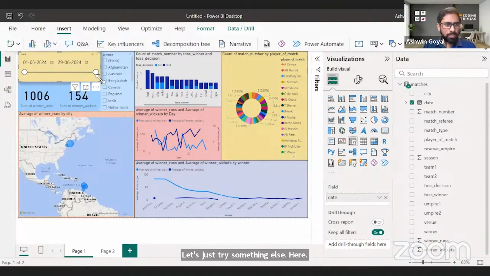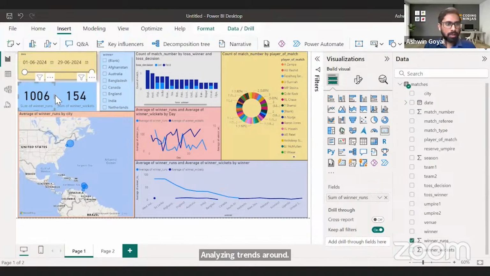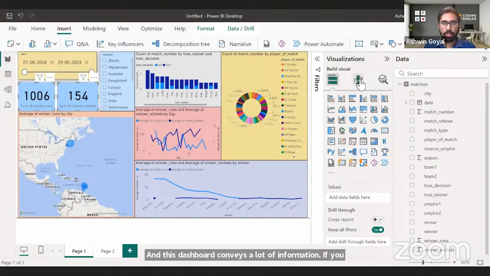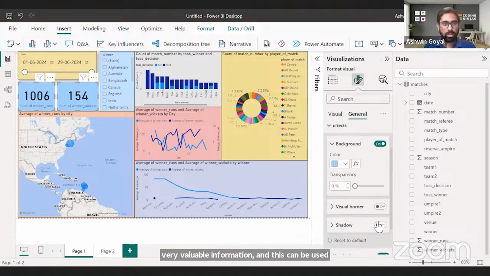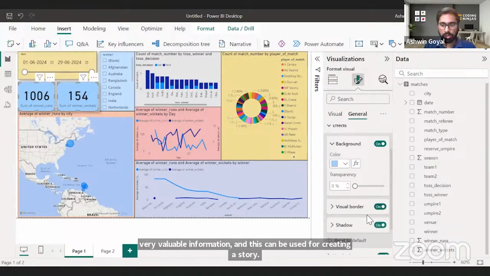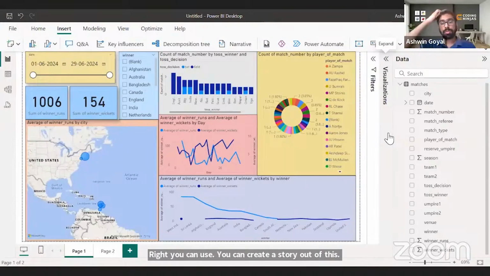Now this is basically a dashboard that we've created for analyzing trends around the World Cup 2024 data, right? And this dashboard conveys a lot of information if you were to look at it very closely, right? Conveys a lot of very valuable information, and this can be used for creating a story. You can create a story out of this. If I were to present, see, now it is looking good. So this kind of power